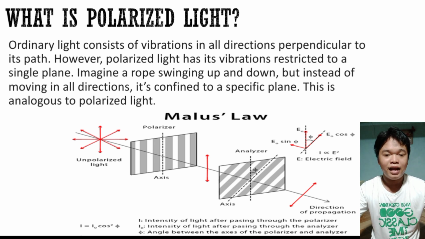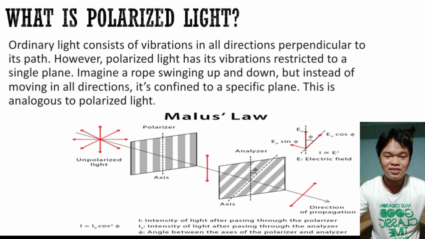First, the polarizer. Imagine a filter that only allows light waves with a specific orientation of their electric field to pass through. This is a polarizer because it acts like a gate for light, selectively transmitting waves based on their polarized state. Think of a picket fence with horizontal slats. Light waves with horizontally oscillating electric fields can squeeze through the gaps, while those oscillating vertically are blocked. This is an analogy for how a polarizer works.